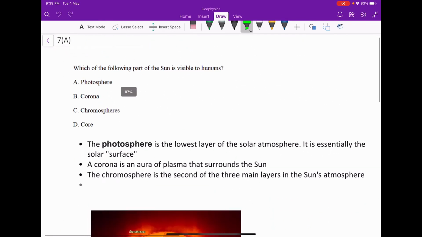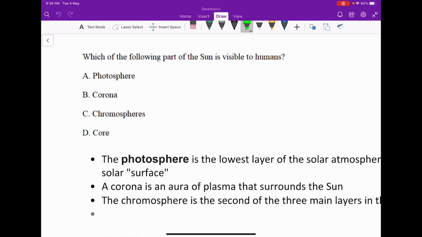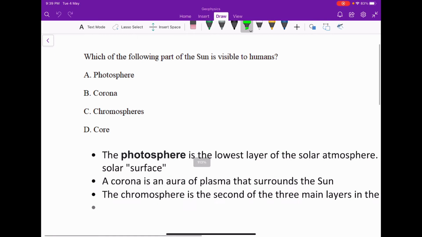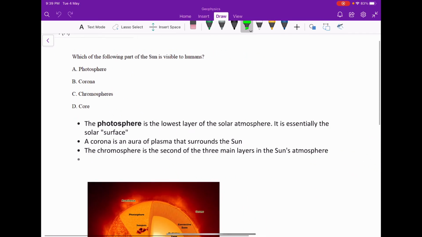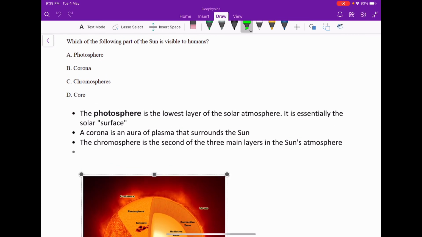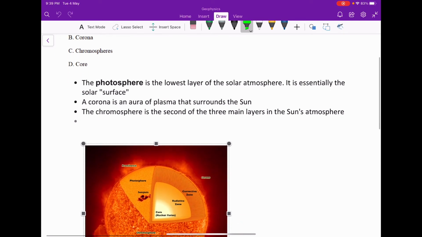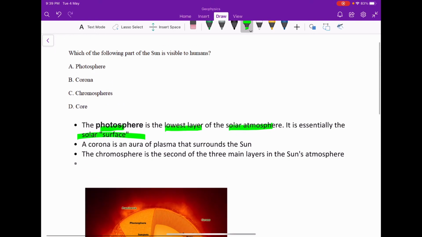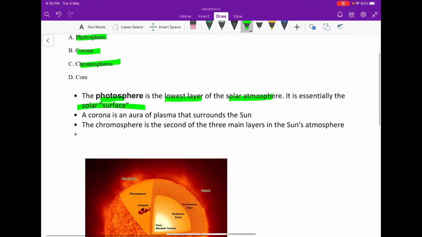Next is, which of the following parts of the sun is visible to humans? The options are photosphere, corona, chromosphere and core. So first we will understand these terminologies. What is the photosphere? Photosphere is the lowest layer of the solar atmosphere. It is essentially the solar surface. So basically the three important layers of the sun's atmosphere are photosphere, corona and chromosphere. So photosphere is the lowest one.